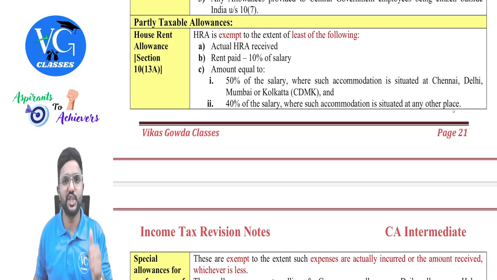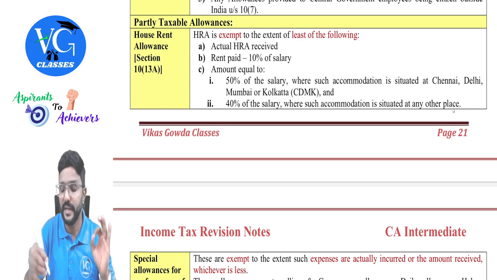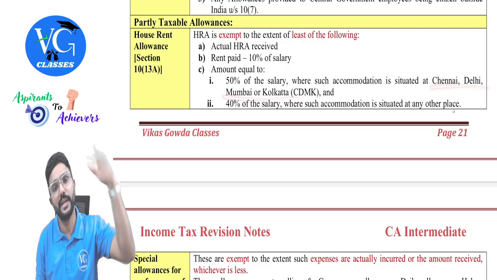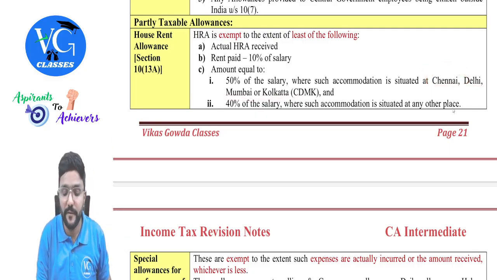So the full form is Chennai, Delhi, Mumbai, Kolkata. If accommodation is provided by the employer in these cities, then we need to take 50% of salary. In any other city, it is 40%. And please be careful, guys. It is only the particular city in the state. Don't take the entire state. For example, only if accommodation is provided in Chennai, it is 50%.